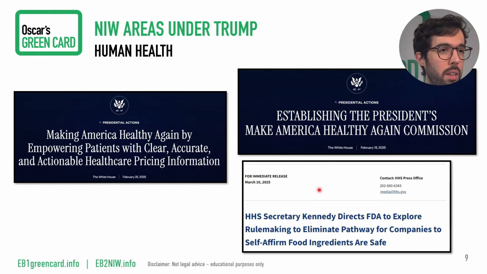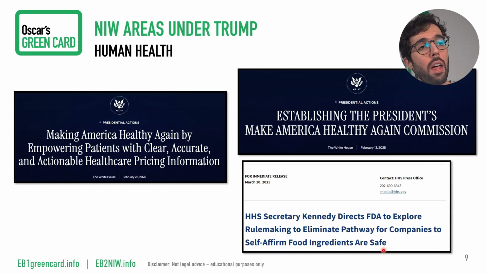Then here I have a different type of document, also to show you the diversity of documents we can look for, taken from the Health and Human Services website, where Secretary Kennedy directs the FDA to explore rulemaking to eliminate the pathway for companies to self-affirm food ingredients are safe.